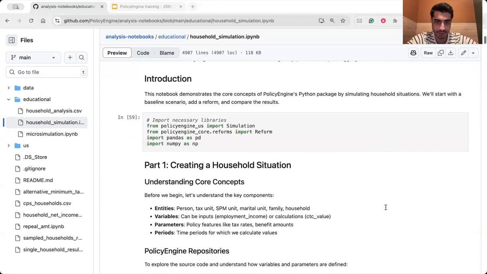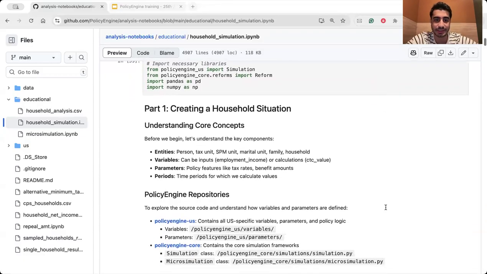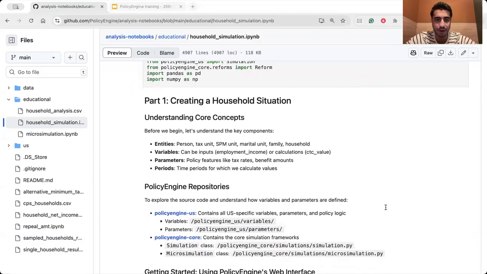Okay, for the first part, we want to start with creating a household situation. The core concept of starting an analysis with Policy Engine is that we want to understand the key components of our analysis. First, we have entities like person, tax unit, SPM unit, family, household.